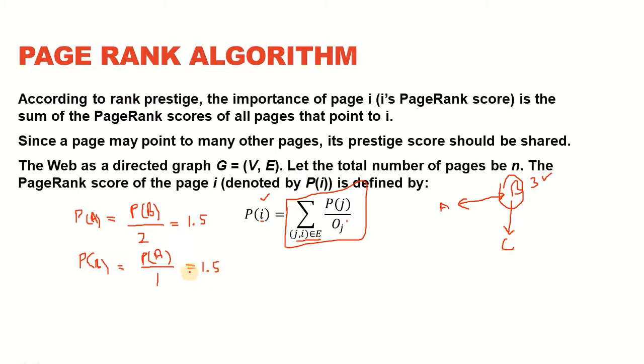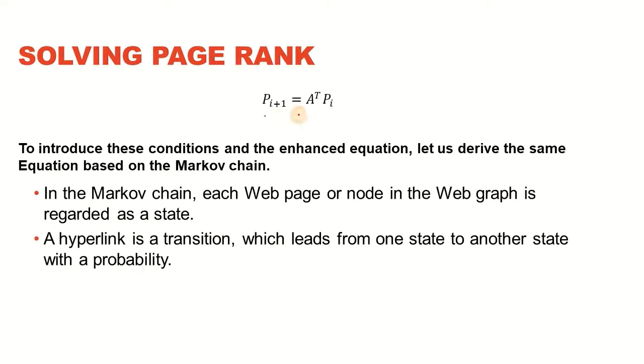Then you'll keep on moving from one iteration to the next, and a point will come when these values will get stable, and that would be our final values for a network. The process can also be represented as Pi = A^T P(i-1), where A is the matrix that is going to have all the values of who is voting for whom and how much they are voting, and this is going to be the weights that we have from the previous iteration.